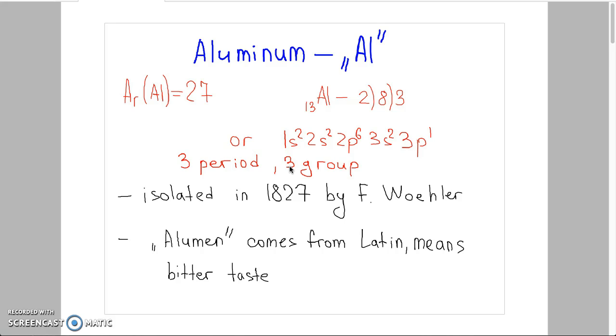Aluminum was first isolated from the natural alum in 1827 by German chemist Friedrich Wöhler. The name of aluminum comes from the word alumen, which is the Latin equivalent of alum, meaning the bitter taste.